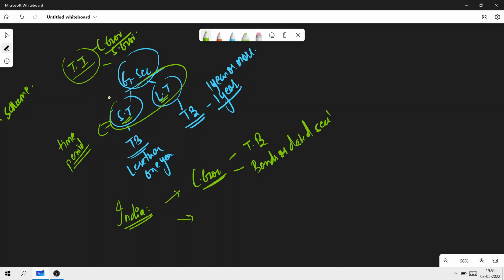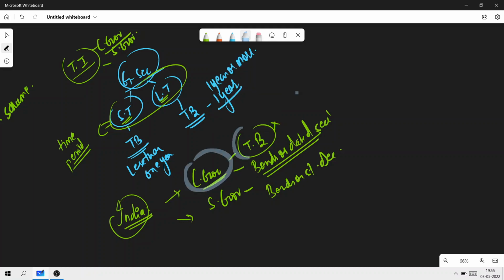On the other hand, in India, the state governments cannot issue treasury bills. They can only issue what? Bonds or dated securities. Is this clear? So this is a very important point that you will get in the exam, that central government only and only can alone issue the treasury bills. Okay. So what exactly are treasury bills?